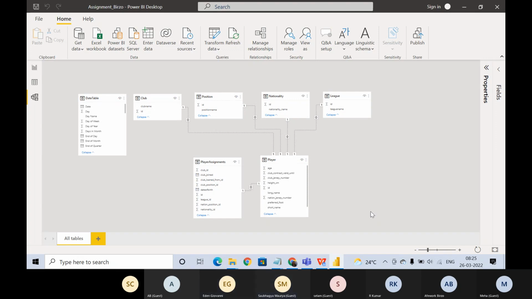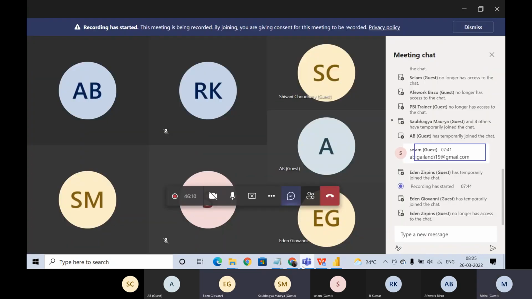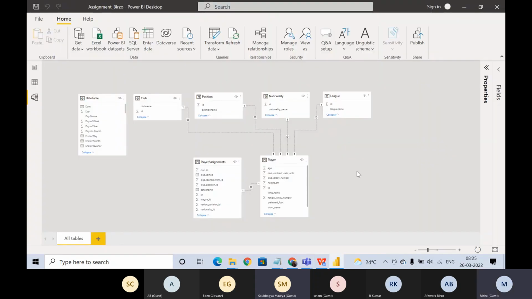Ma'am, we can connect our player table to the date table for finding the age. Player table to date table. What will be the key, Saubhagya? Age. But age is not here, right? What is the data type of age? Will you be able to join age with any of the columns here?